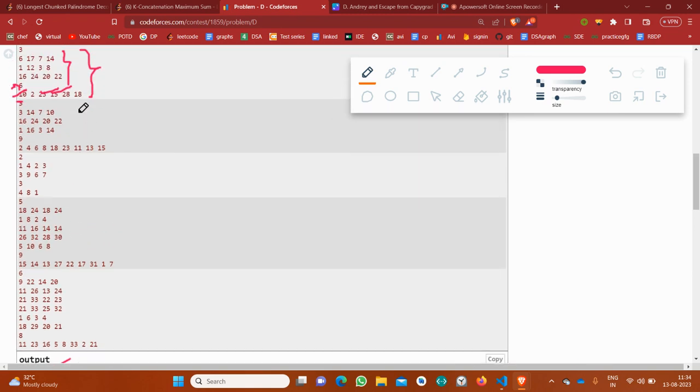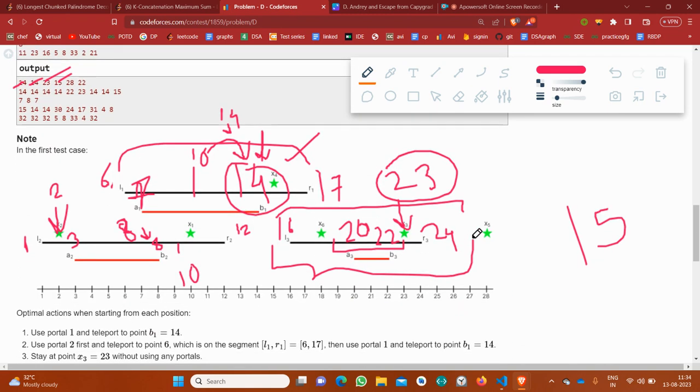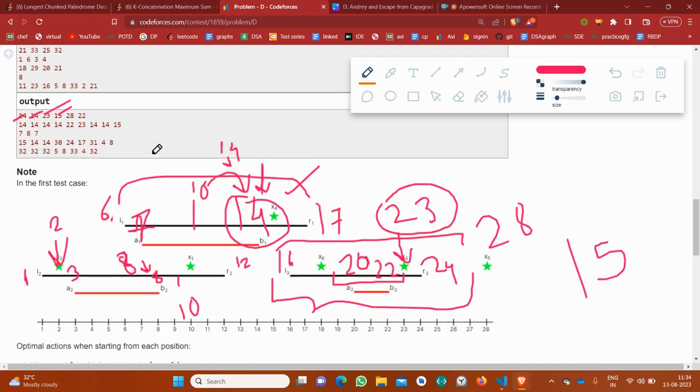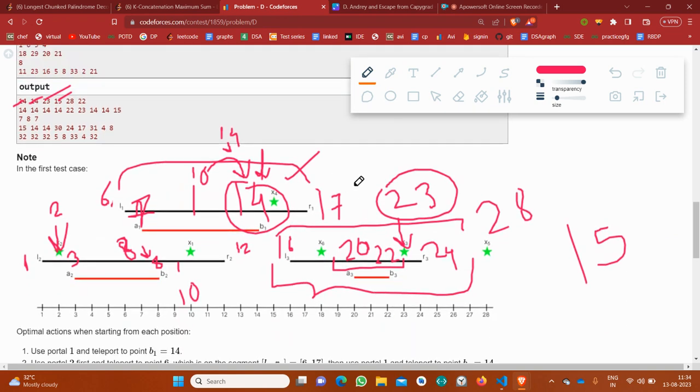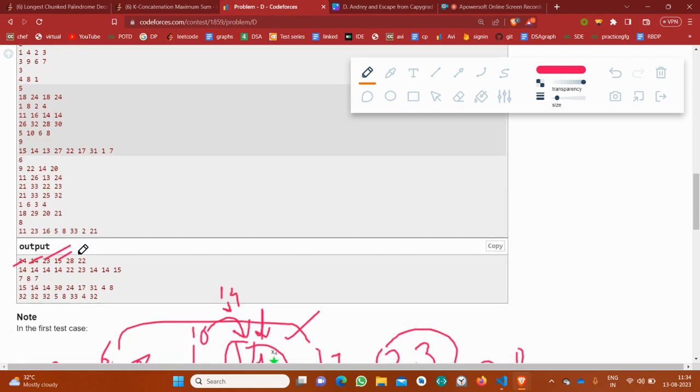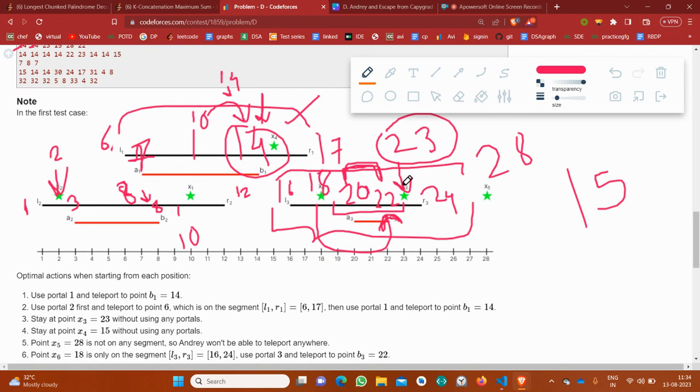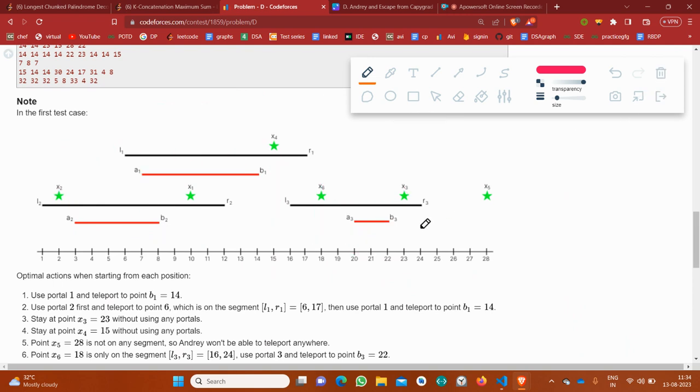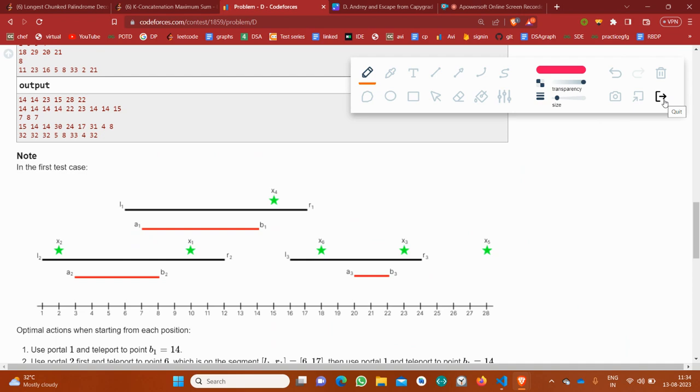Now let's discuss 28. 28 doesn't lie in any of the segments, so 28 would remain 28. And let's consider 18. 18 lies in this segment, so the maximum I can go to is 22, using the portal, as it has been stated that if the point lies in Li to Ri, then I can move to AI to BI. This is the AI to BI, that is 20 to 22. So I can move to 22 maximum. So that's all about the question, and let's discuss the approach using which I have solved the problem.